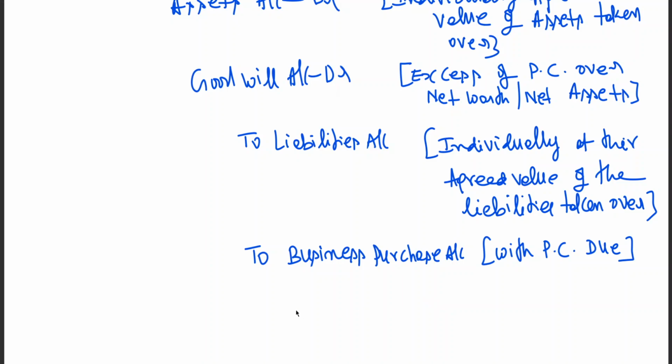Then I told you, if the net worth is more than the purchase consideration, say purchase consideration is 10 rupees and net worth is 12 rupees, you are getting a gain. No, the 2 rupees is a reserve, which is transferred to capital reserve.